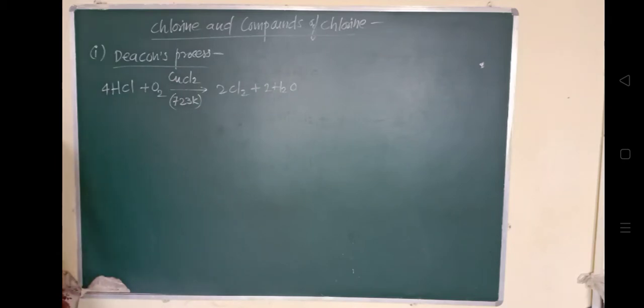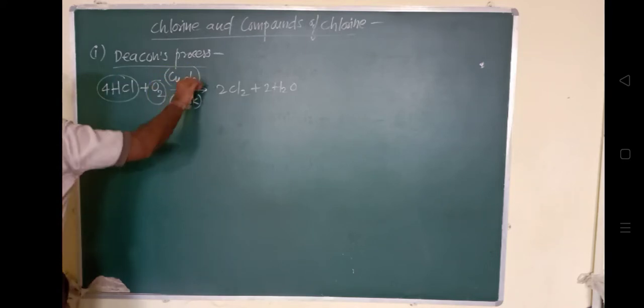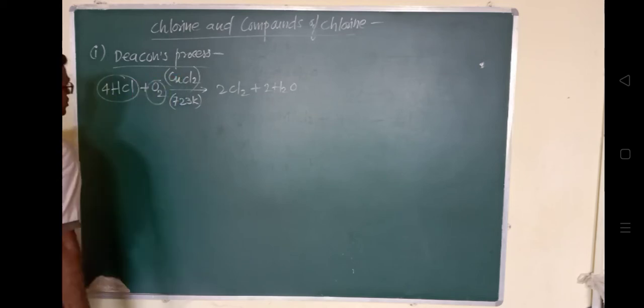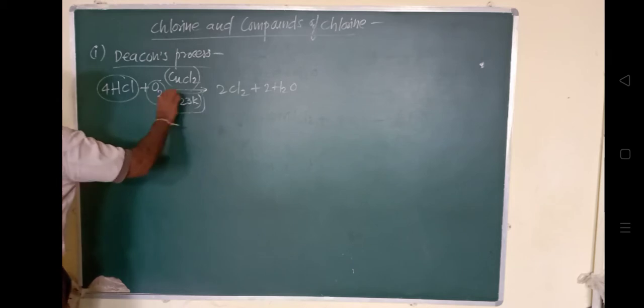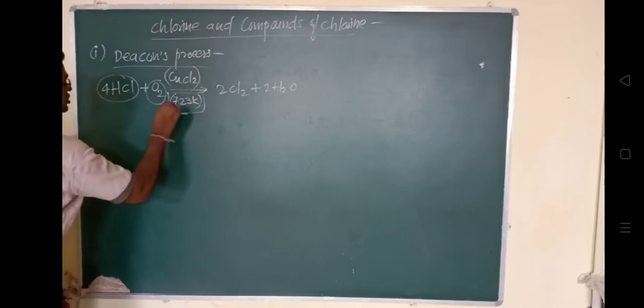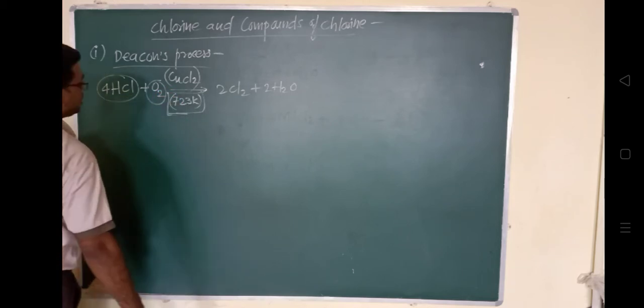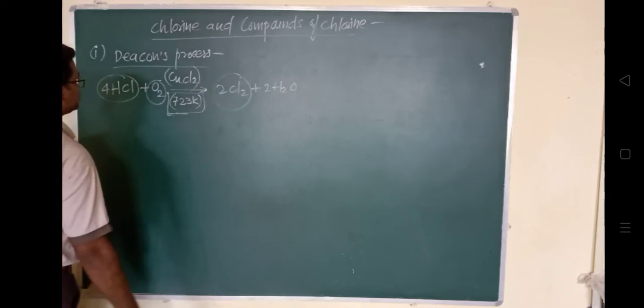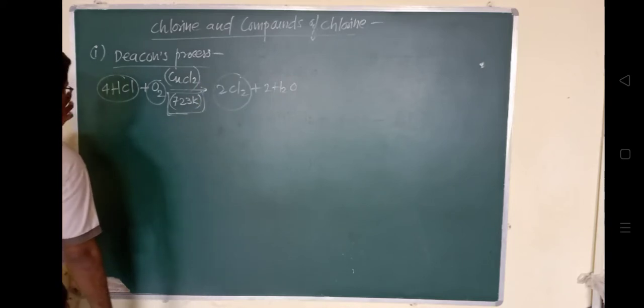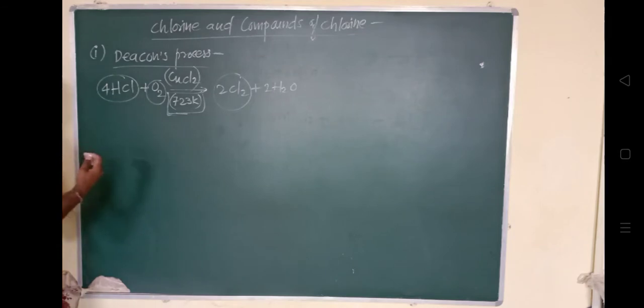So this process is called Deacon's process, in which hydrogen chloride reacts with atmospheric oxygen. At this condition, it should have copper chloride as the catalyst, and the reaction takes place at a temperature of 723 Kelvin. So this is the preparation of chlorine. Right now we are discussing the preparation of chlorine. There are various methods by which chlorine can be prepared.